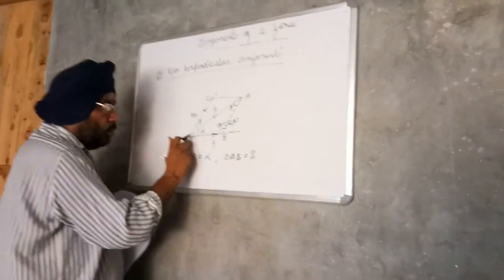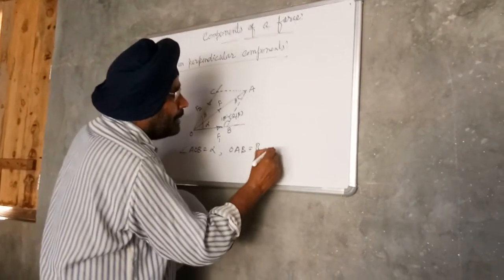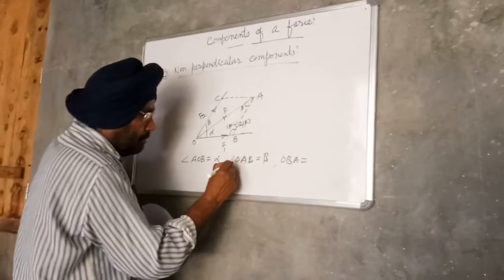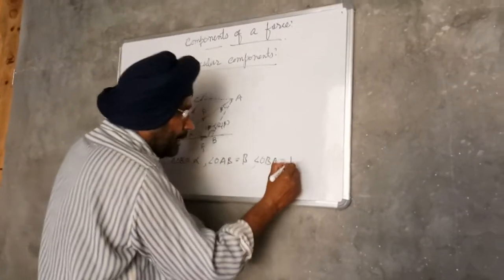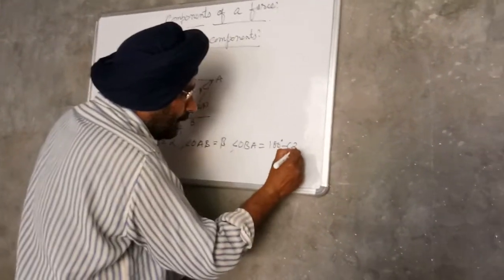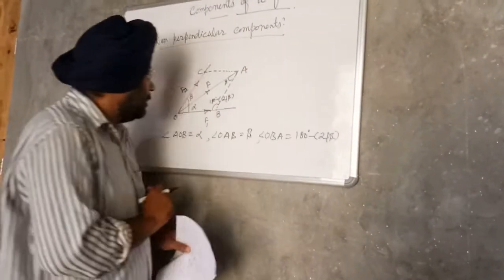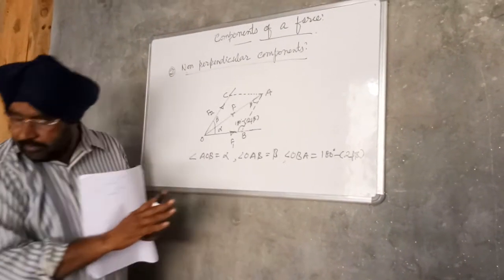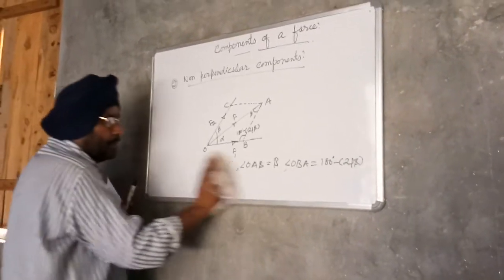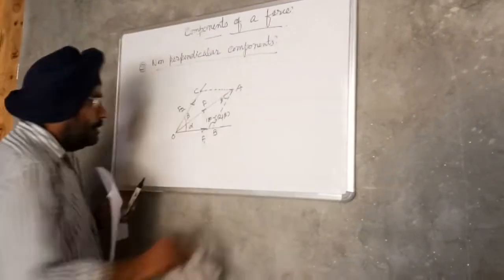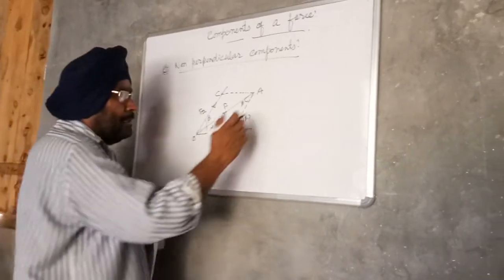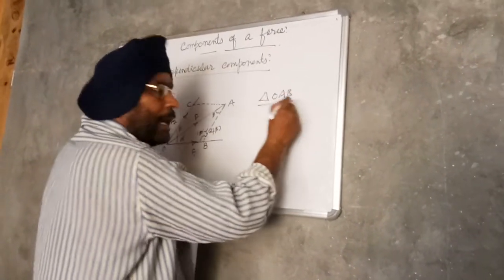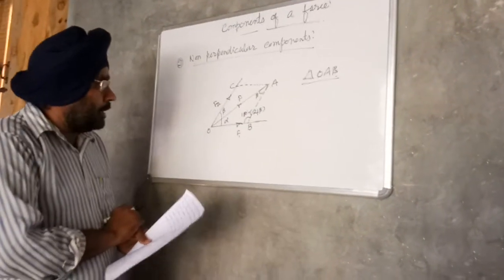And angle OBA is 180 degrees minus (alpha plus beta). Now in the triangle OAB, we will apply the sine rule to find out the components.